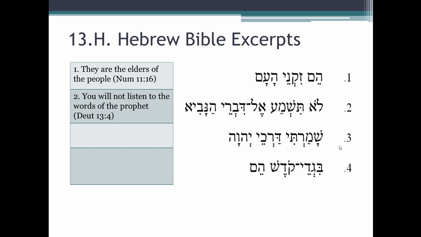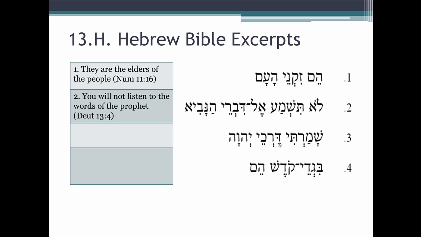Number 3, Shamarti Darkei Adonai. Our verb is right here from shamar. There's no prefix. This has to be Qal perfect then. The ti ending tells us it's first common singular. So I guarded, or I kept, Darkei.